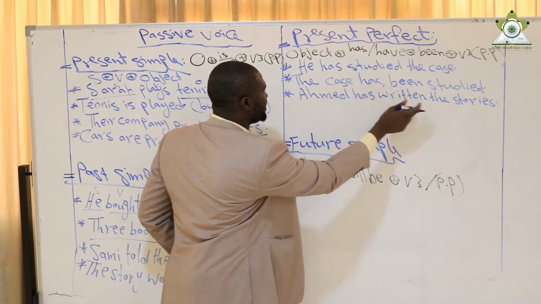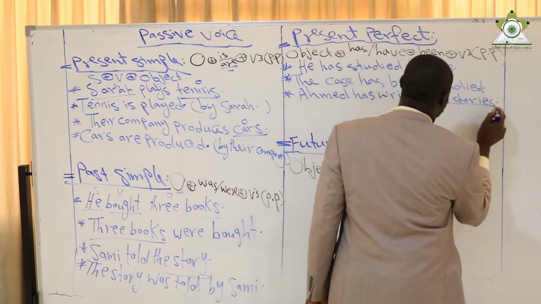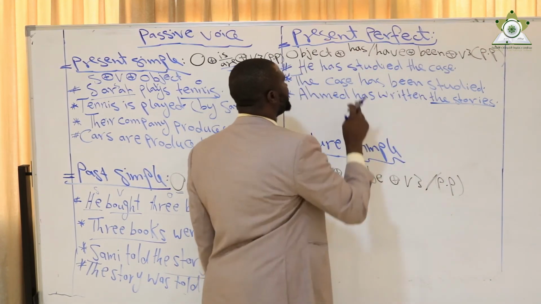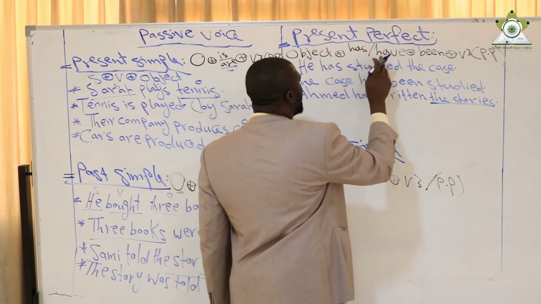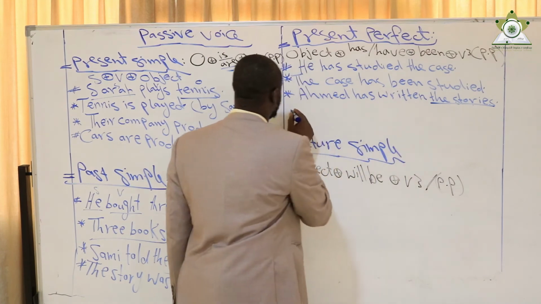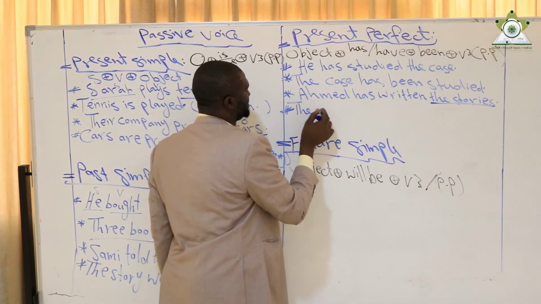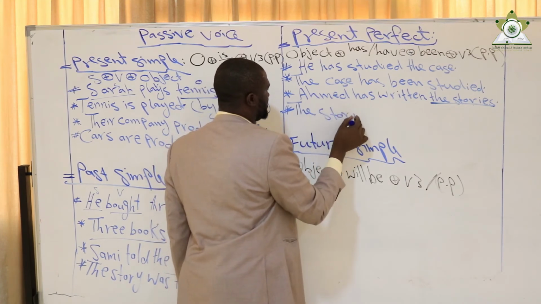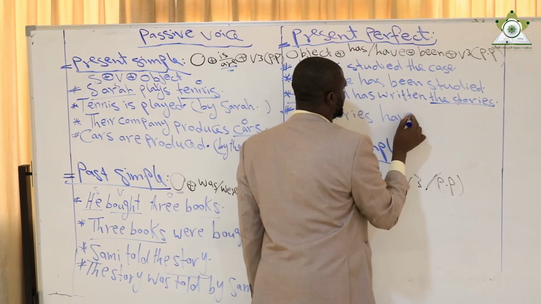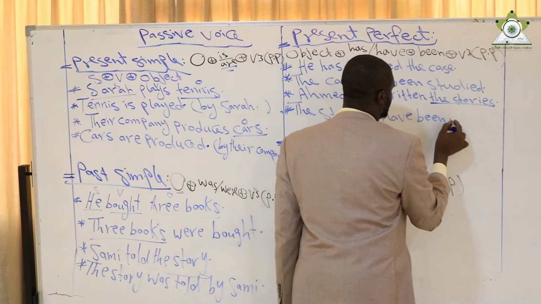I say Ahmed has written the stories. So here, in this case, I use the object, the stories. Since the stories is plural, I say the stories have been written.